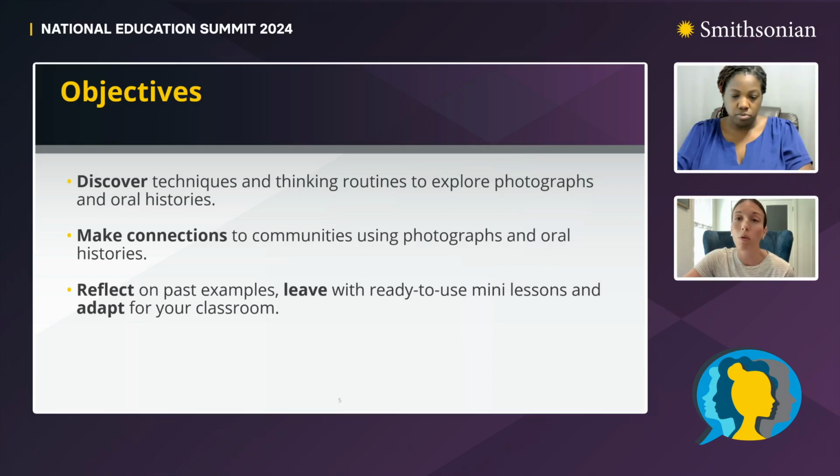So what will we be exploring today? In this session, we will discover techniques and thinking routines to explore photography and oral history. These techniques will build vocabulary, comfort with visual literacy, and outline steps on how to collect and document oral histories. We will make connections to community using photographs and oral histories. We will reflect on past examples, leave with ready-to-use mini lessons, and see examples of how those lessons can be adapted for your classroom.